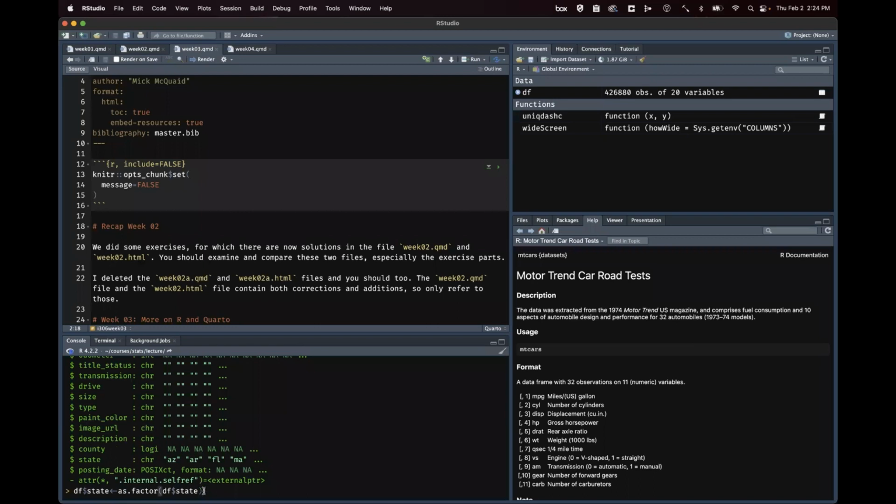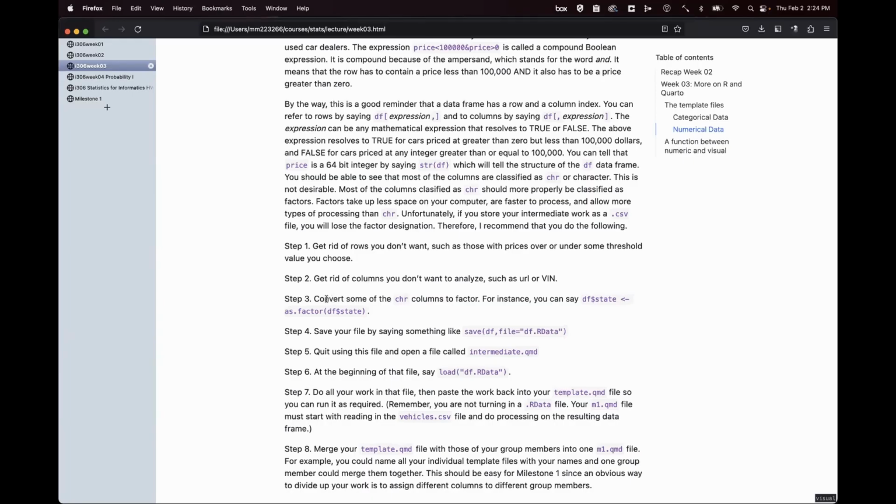If I do this, and then I do that same command again, oops. Now state is a factor with 51 levels, because I think DC is one of the levels. So now I can do factor functions on that. So that's step 3, in my opinion.